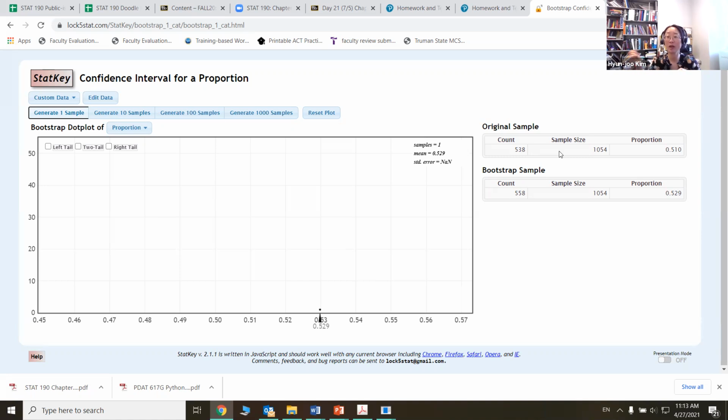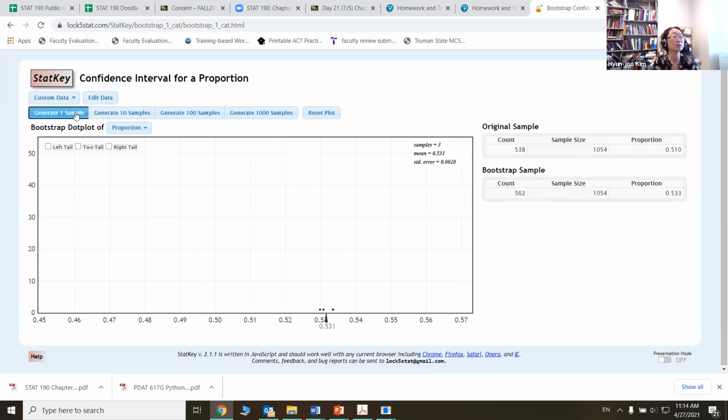So they pick one, a yes or no, agree or disagree, which you count or not, and then put it back and take another out, and so on, 1054 times. For the first sample, the count of yes was 558 times compared to 538 times. So our proportion is 0.529. It's slightly different.